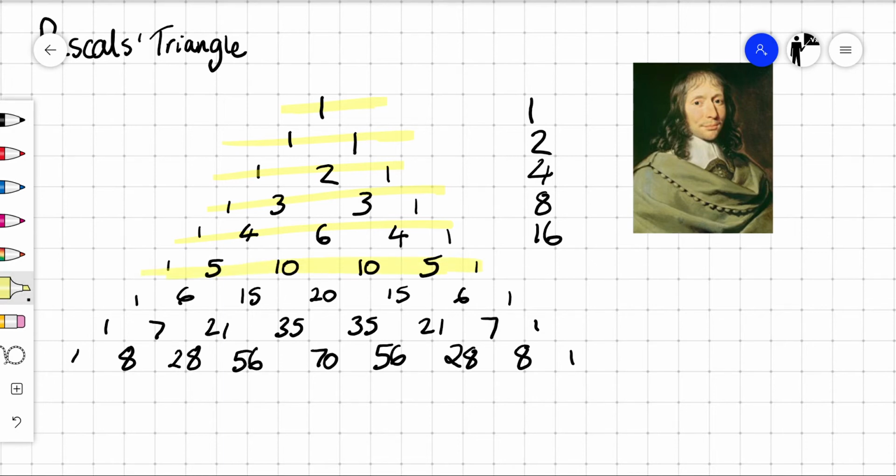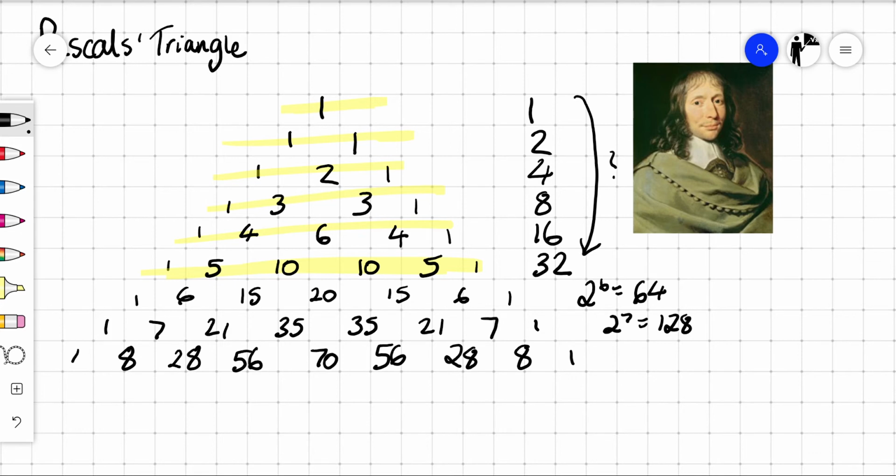Then over here we've got 20, 30, 32. Can you see a pattern here? When we sum each row, we get the different powers of 2. This is the 6th row, and 2 to the power 6 is 64. 2 to the power 7, 128. 2 to the power 8, 256. Please do check this. It does work. That's one pattern that we have available to us.